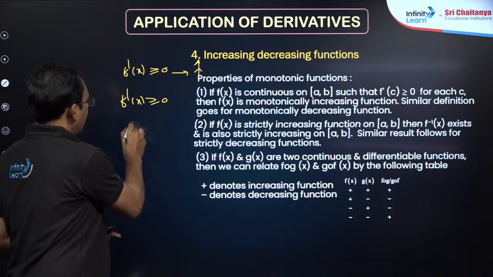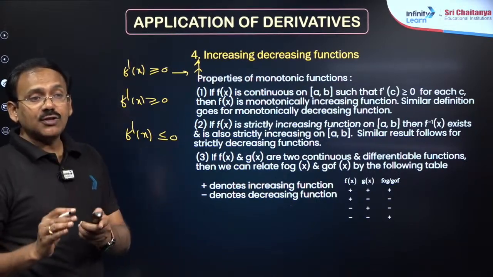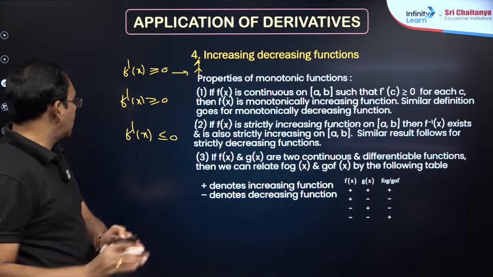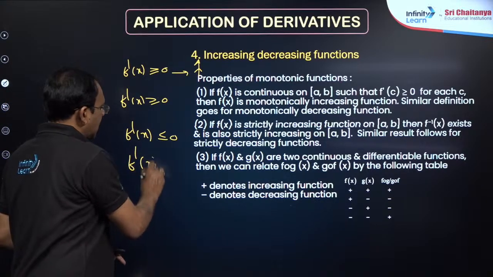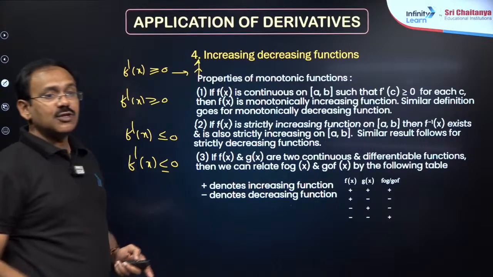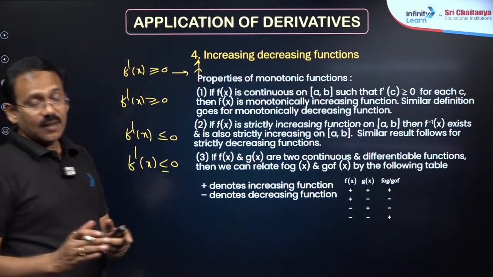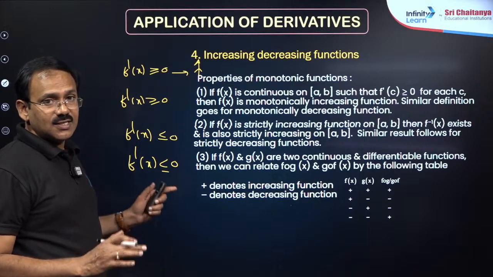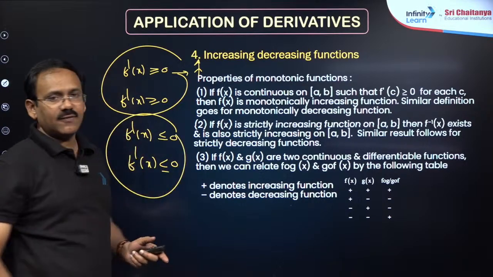Similarly, f dash of x less than or equal to 0, where equal to 0 happens here and there, we can say that it is strictly decreasing. If f dash of x is less than or equal to 0, where equal to 0 happens over an interval, we can say that it is decreasing. So for increasing and decreasing, these points are enough, my dear friends.